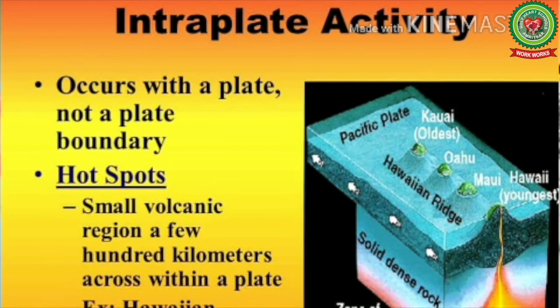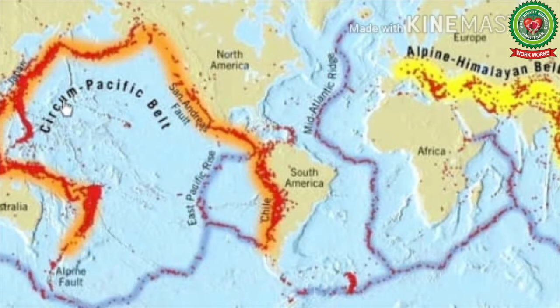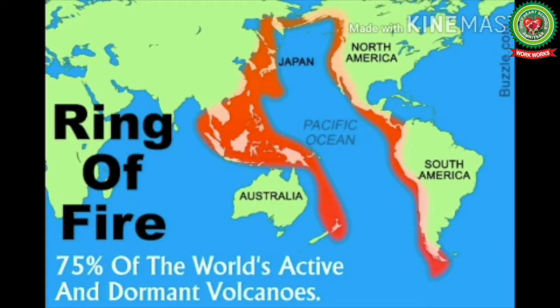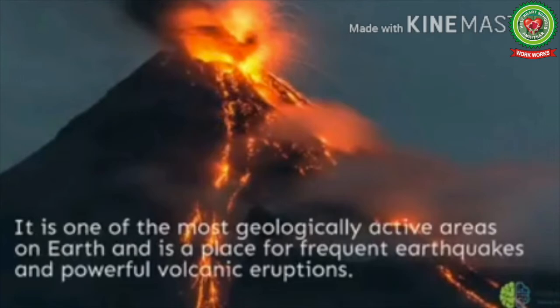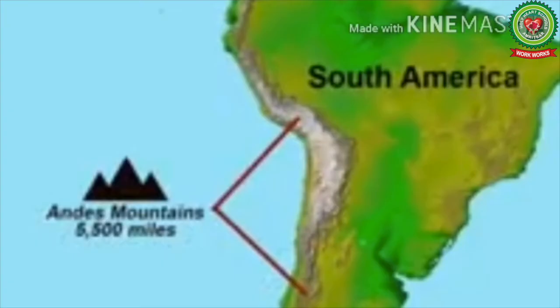Now next we are going to start up with the main volcanic belt, under which first we are going to discuss about the Pacific Ring of Fire. The Ring of Fire, or sometimes called the Circum-Pacific Belt, is composed of long chain of volcanoes and other tectonically active structures surrounding the Pacific Ocean. It is one of the most geologically active areas on the earth and is a place of frequent earthquakes and powerful volcanic eruptions. The major areas of the active volcanoes in this belt include the Andes Mountain of South America,